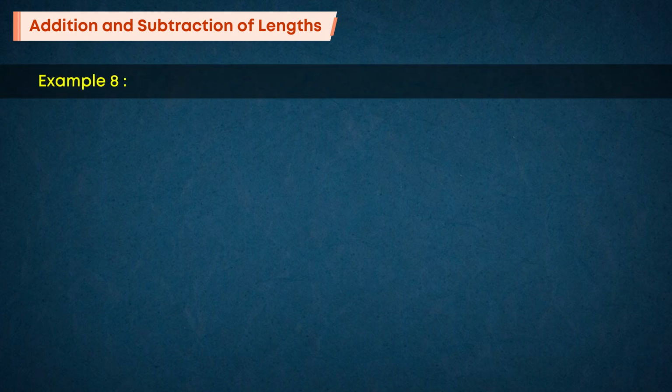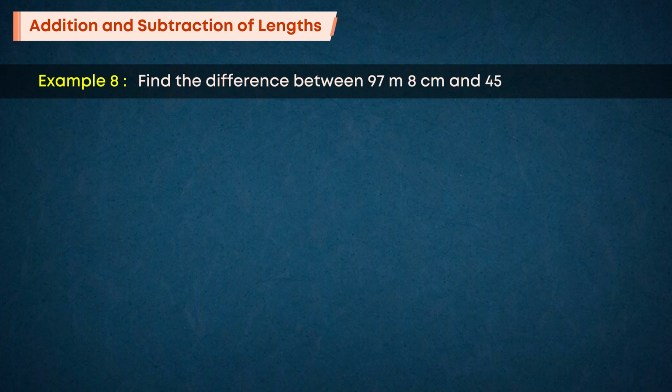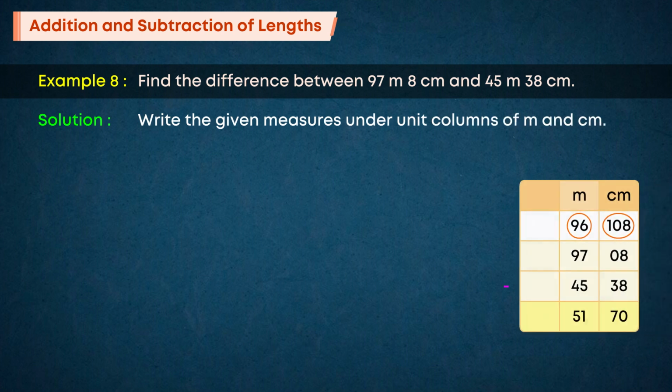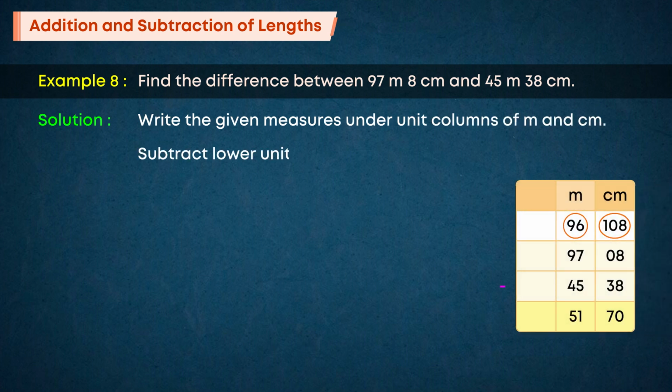Example 8. Find the difference between 97 meters 8 centimeters and 45 meters 38 centimeters. Solution. Write the given measures under unit columns of m and cm. Subtract lower unit cm first. Borrowed from m if required.